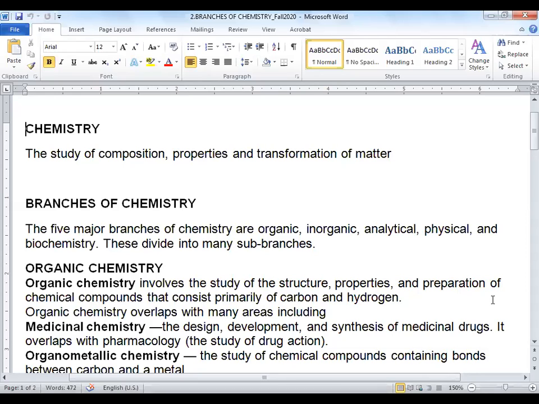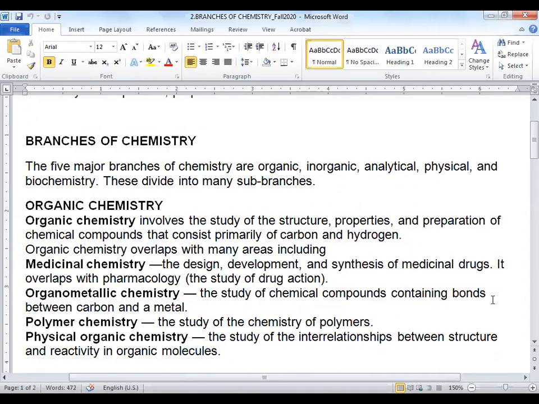So majorly there are 5 branches of chemistry. I think there is no such need to memorize all the things. What I am telling you, if you save it in your own words, write it, note it, then you will always remember what the 5 branches of chemistry are. Okay. Now general chemistry, everything is given there.